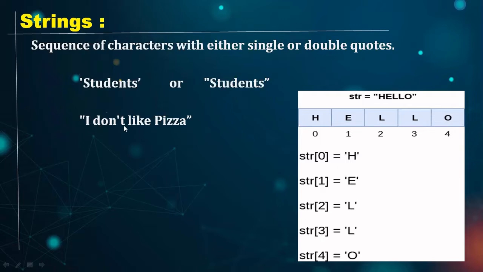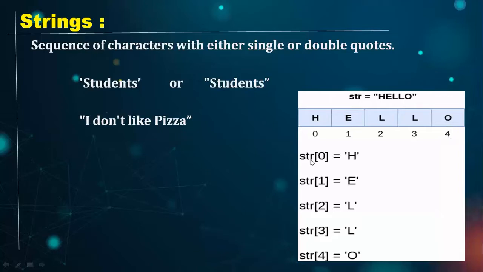Also, we can have more than one word, that is a collection of words stored in single quotes or double quotes. All have the same meaning, right? So now if I take a simple example here, if I have a string hello that I have stored in a variable str, the first letter is represented by index 0, the second letter by 1, and similarly the last index is represented by size minus 1. So what is the size of hello? Size is 5. So size minus 1, 5 minus 1 is 4.